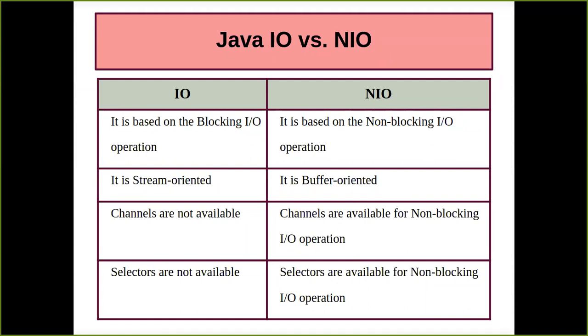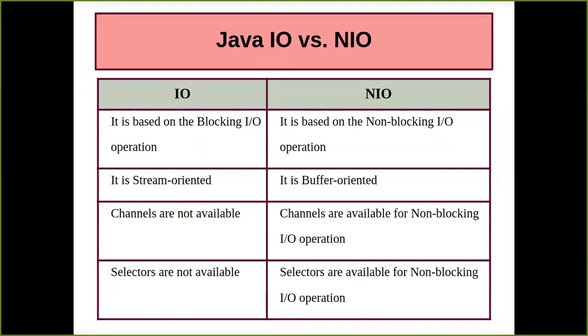Okay. Here in IO, the channels concept is not available, but in non-blocking IO operation, channels are available. And IO does not have selectors, but here in NIO selectors are available for the non-blocking IO operation. Fine. So out of 4 points, 3 points we already know from what we have studied till now.